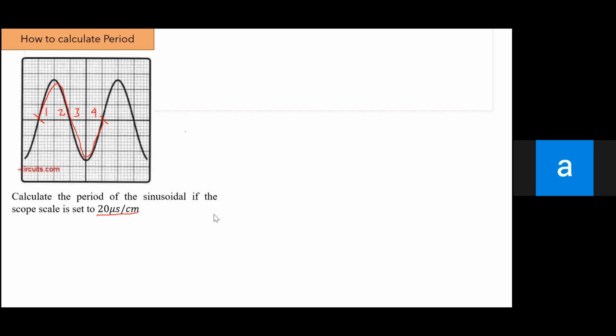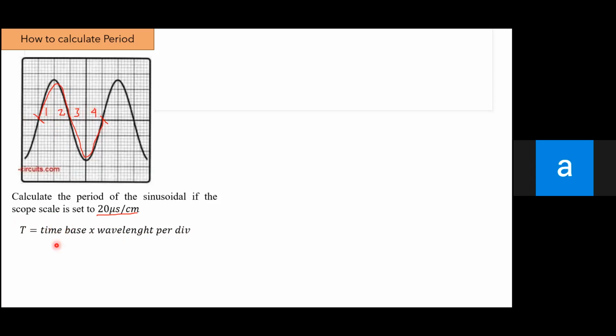Then after you finish checking the divisions in the wavelength, you can use this formula. The period can be calculated by this formula: time base times wavelength per division, I mean the squares in a wavelength. And we determined that a wavelength consists of 1, 2, 3, 4.